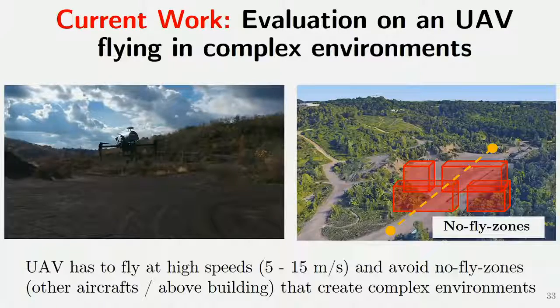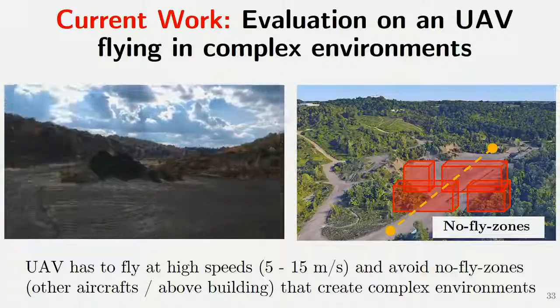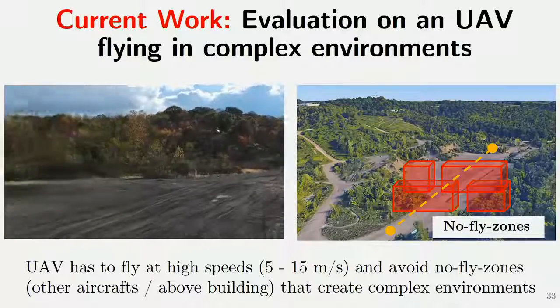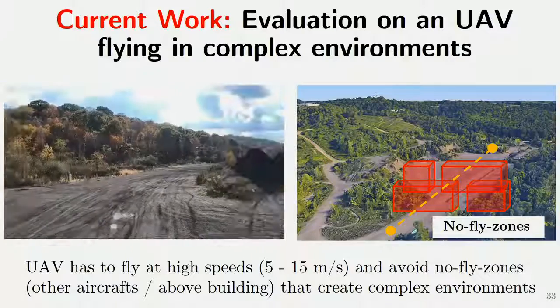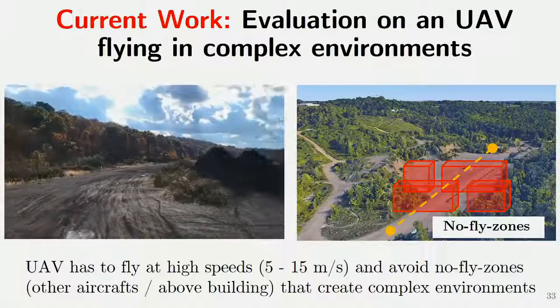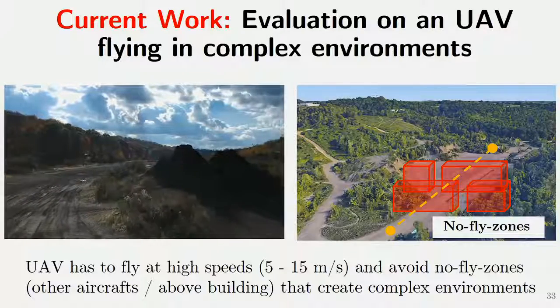We also test this algorithm on a real robot. This is our DJI M100 flying at high speeds. What happens is it encounters these no-fly zones, which can be, say, other vehicles, or buildings and things like that. These form a complex environment, and it has to respond in real time.